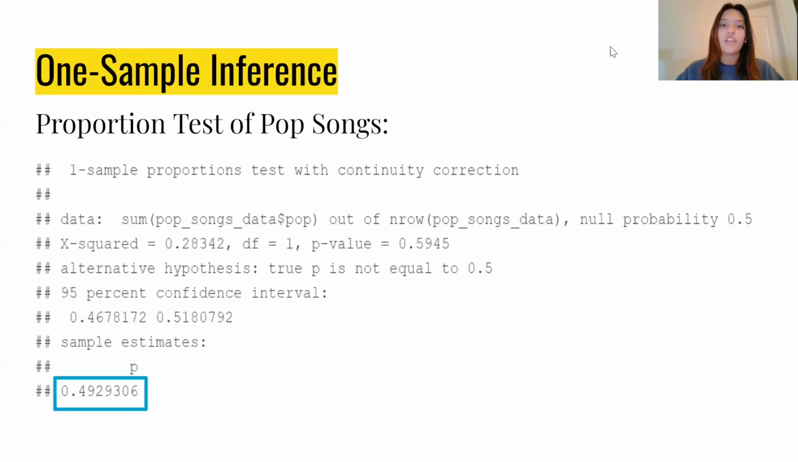So for the 1 sample inference, the population of interest is all the songs that have been on the top 200 weekly global charts of Spotify from January 2020 to July 2021. And the parameter of interest is the proportion of pop songs of all songs that have been on the top 200 weekly global charts of Spotify. So by completing a 1 sample proportions test, I found that we can be 95% confident that 49% of all songs that have been on the top 200 weekly global charts of Spotify are pop songs.